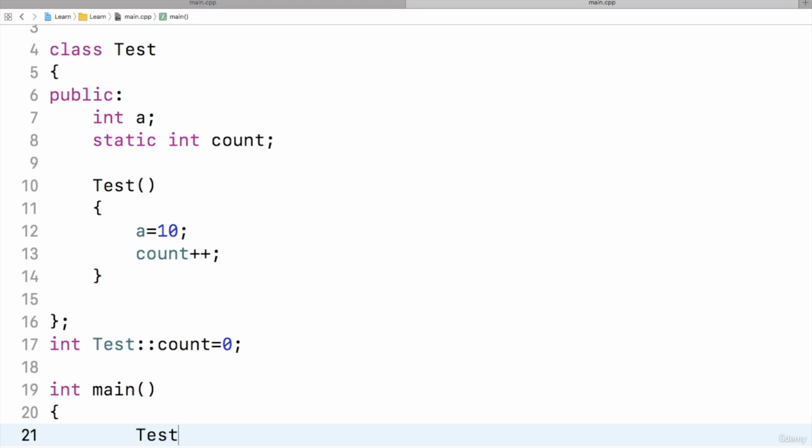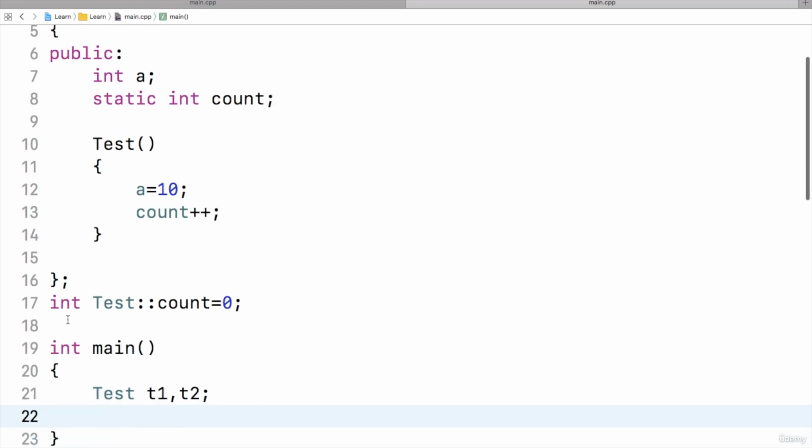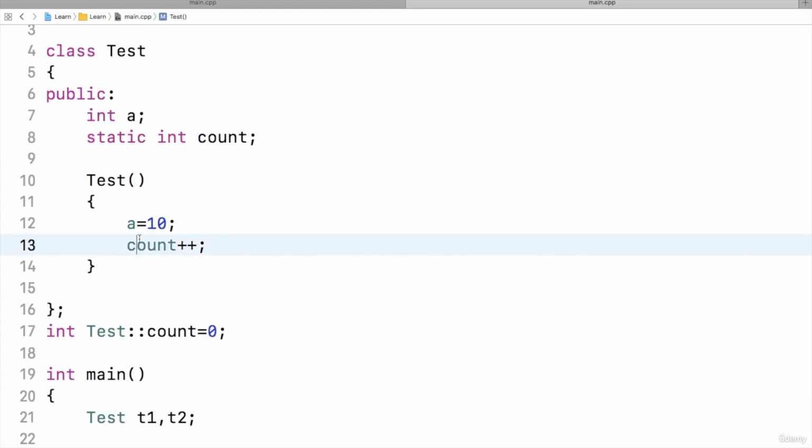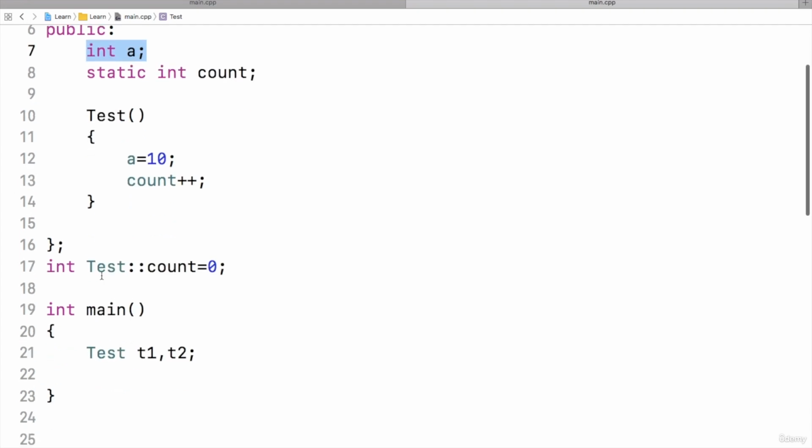If I create objects of class test, t1 as well as t2, then for both these objects there will be a single count variable, but a separate data member A will be created for each object, and count will be common for both. So let us see.